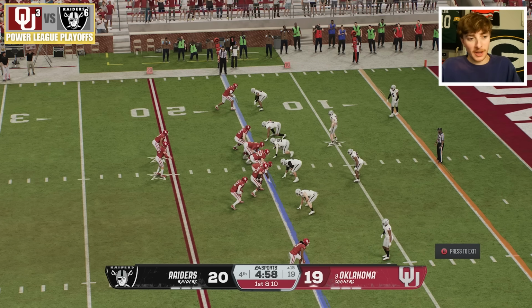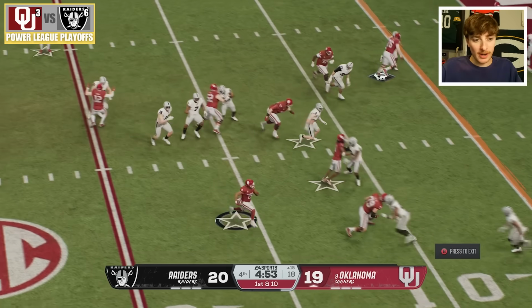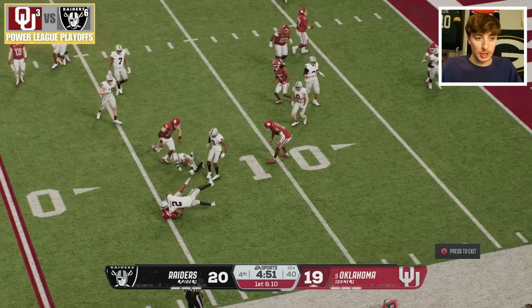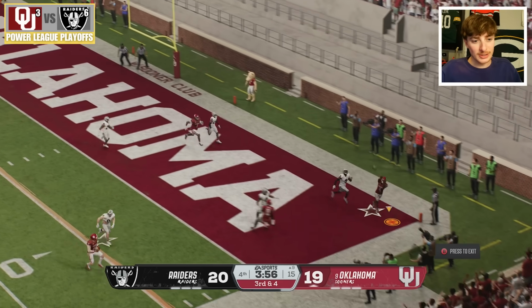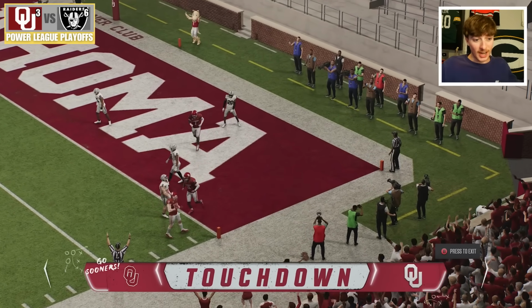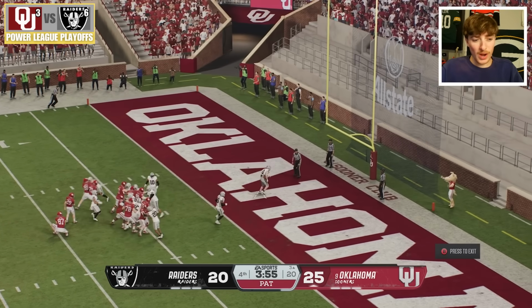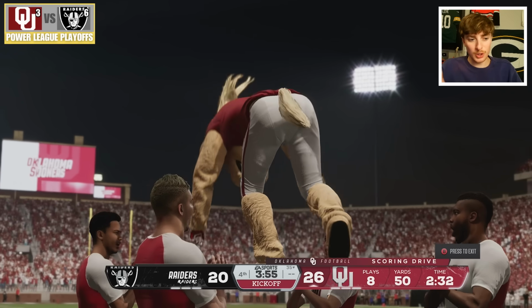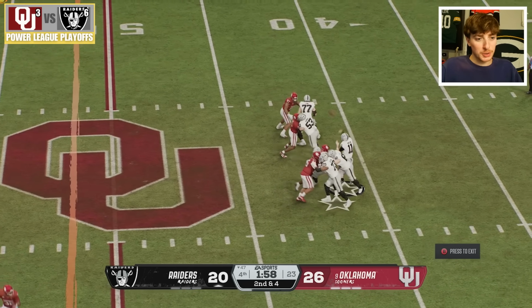Keep in mind there's no player editor for college football, so that means the players on the Raiders are all automatically generated. That might be a good thing for the Raiders because they don't have Geno Smith at quarterback. 3rd and 4, they will pass this time, and it's going to be floated up to the right end zone, and it is caught for a touchdown. Oklahoma strikes the board. A lot of airtime on that one, and for whatever reason, Oklahoma does not want to go for 2 here, so they leave it at a 6-point game. So let's see if these auto-generated people can bring the Raiders back to the NFL.